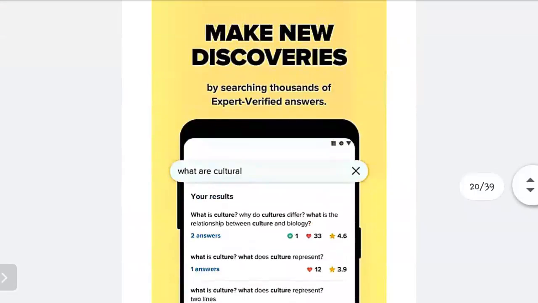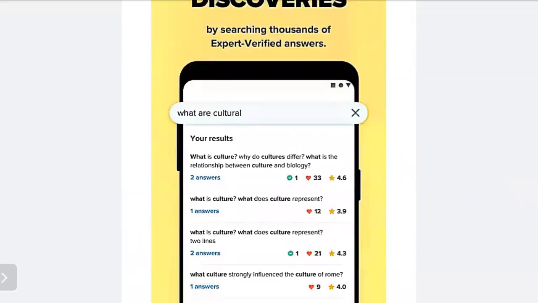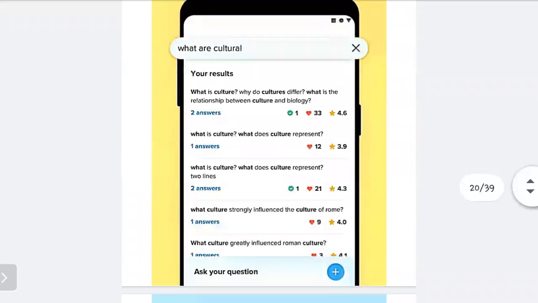And it makes new discoveries by searching thousands of expert verified answers. The experts first verify the answer, so you will come to know if you are searching in this way, and your results will come. As you can see, how many results are coming. And you can again and again ask the question and complete your homework. This is the best app that you must have in your mobile for solving homework.